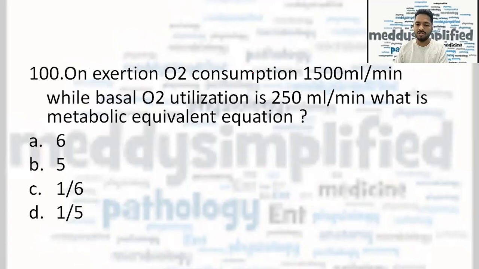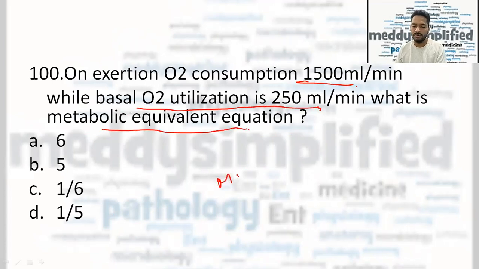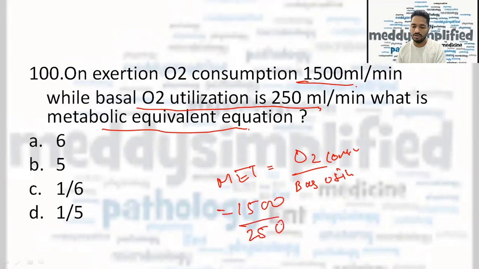Now on exertion, O2 consumption is 1500 ml, while basal O2 utilization is 250 ml. What is the metabolic equivalent equation? So MET is usually O2 consumption upon basal utilization. It should be 1500 by 250. 0 gone. So it is 25 into 6. That is 150. The correct answer here is 6, 150.